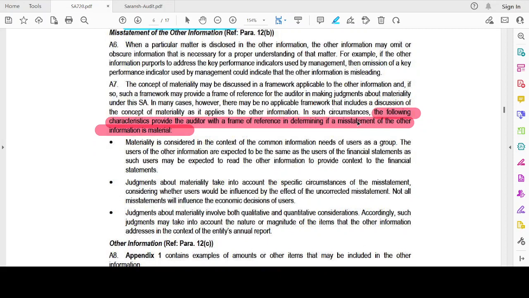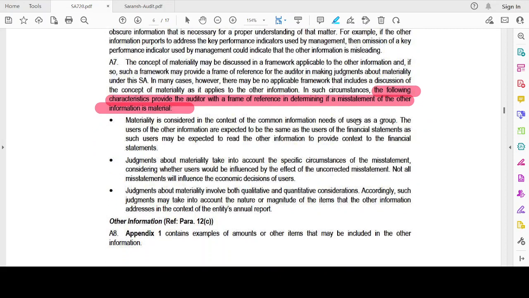The following characteristics provide the auditor with a frame of reference in determining if a misstatement of other information is material. These are characteristics to check whether a misstatement is material, like, it is subjective, right? Materiality is considered in the context of the common information needs of the users as a group. Users of the information are expected to be the same as the users of the financial statements. So who are the users of financial statements? Those who have basic accounting knowledge, who can read and understand the financial statements.